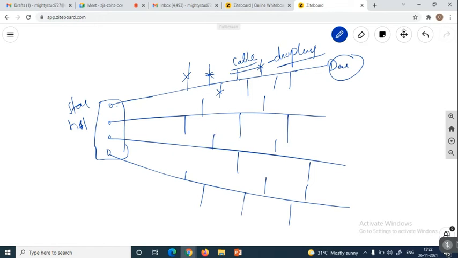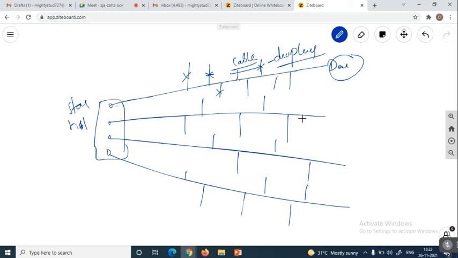Okay. So with the star, what is the main drawback we are observing? The cables are going to increase if you are increasing the number of devices, isn't it? But by merging the star and the bus technology, the number of cables required is reduced.